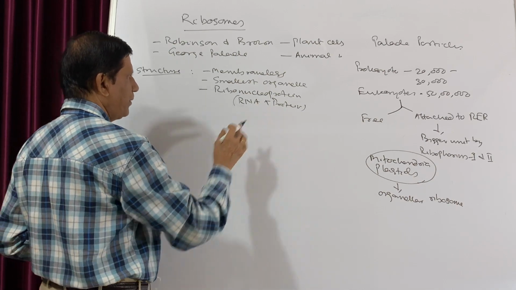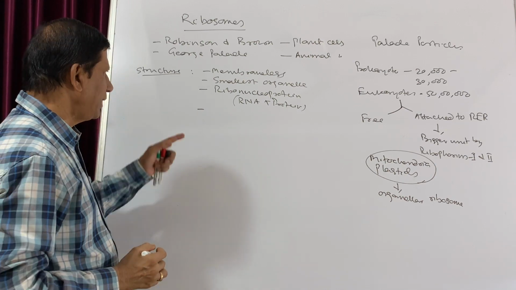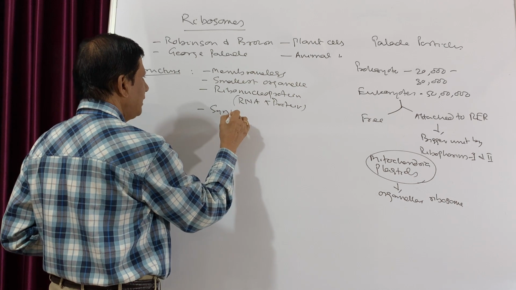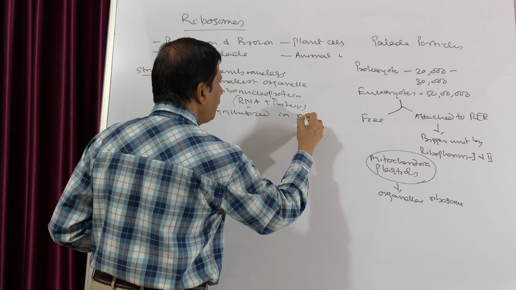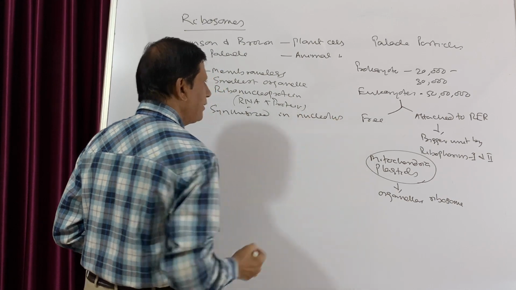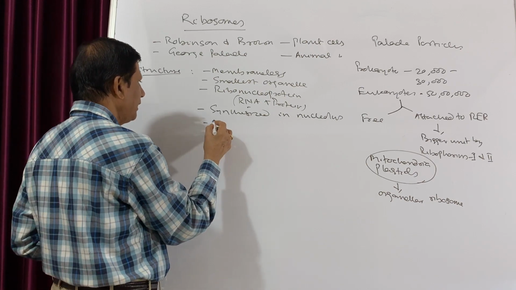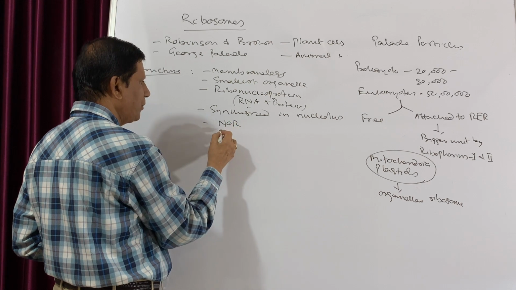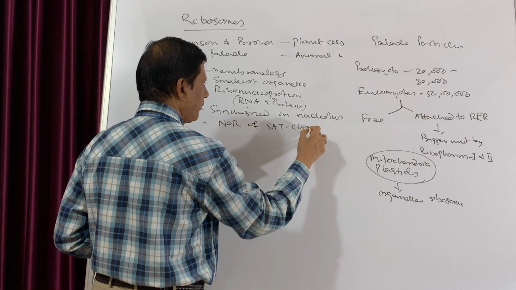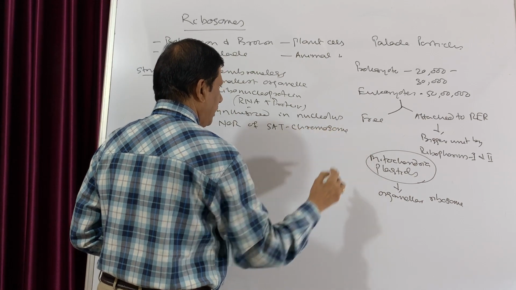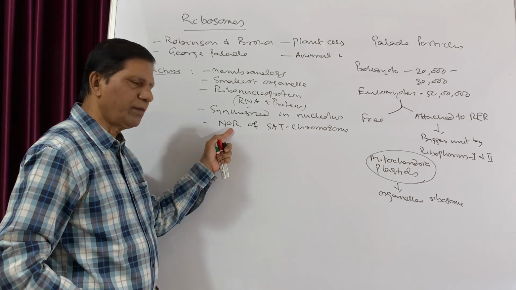So it is mostly made up of ribonucleoprotein. Particularly in eukaryotes, the ribosomes are synthesized in the nucleolus. That means the nucleolus is the factory for synthesis of ribosomes, particularly in the NOR, the nuclear organizing region of the SAT chromosome, which we discussed in the study of chromosomes.